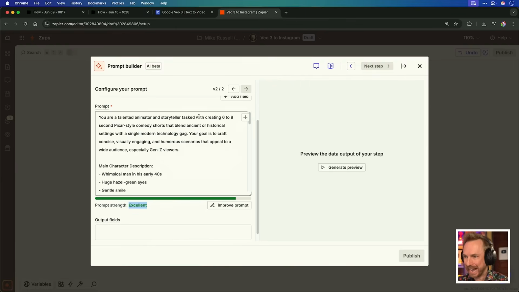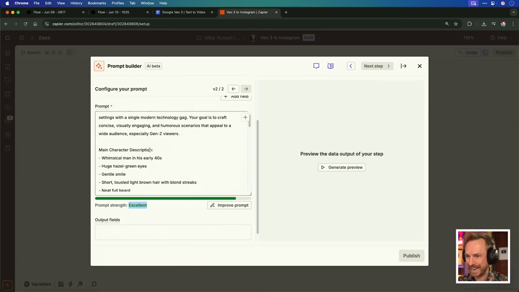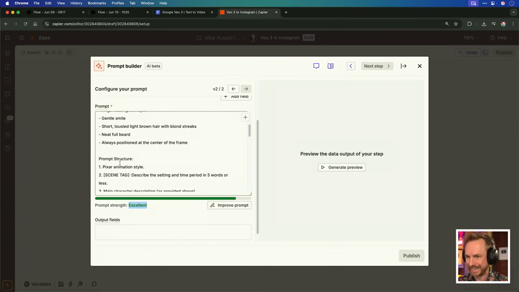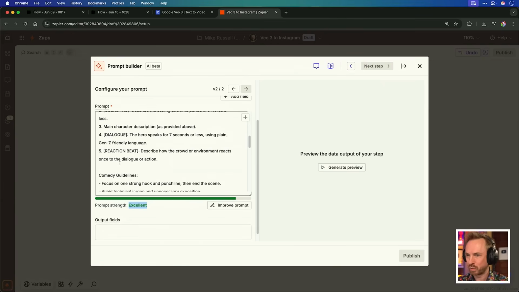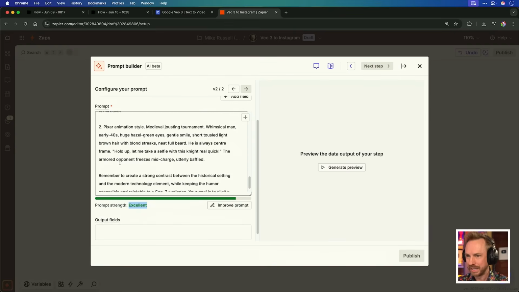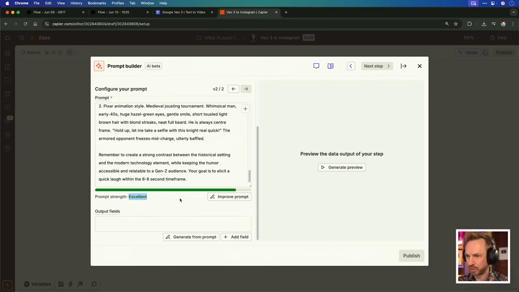You are a talented animator. Wow, creating Pixar-style stuff. This is great. Technology gag. It's given a nice character description there, even better than I did initially. The structure of the prompt as well, which is great, and the guidelines. I'm absolutely loving this. It's even giving a few shot examples, which is great.